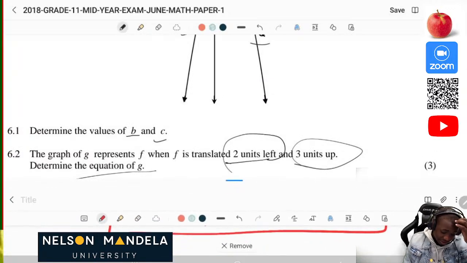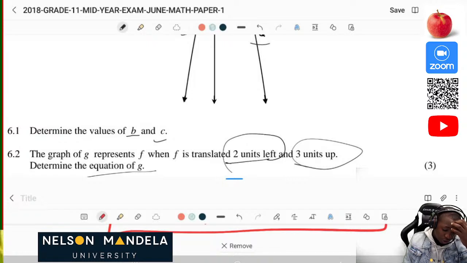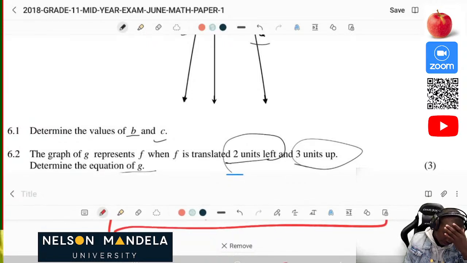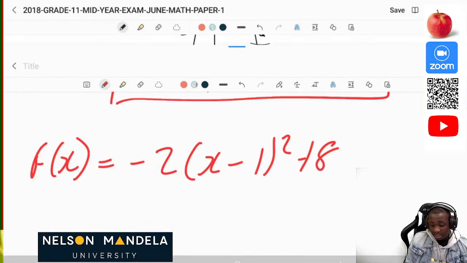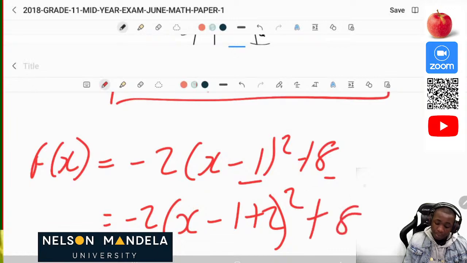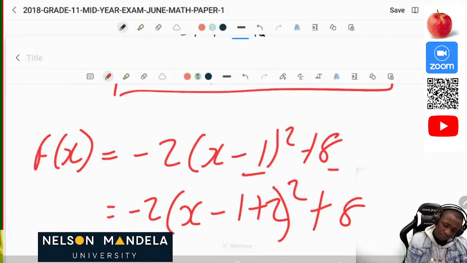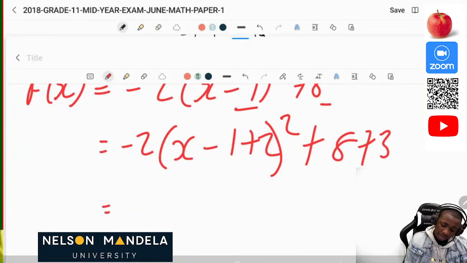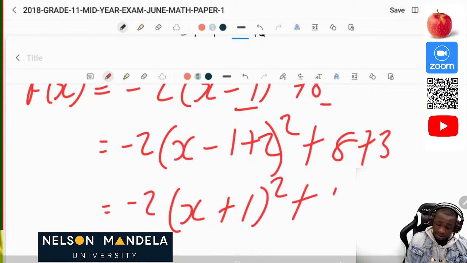When your graph has been shifted 2 units to the left, that means it is going to be shifted here, and then 3 units up. So it's going to be negative 2 of (x minus 1 plus 2). When it's shifted to the left, you add. When it's shifted to the right, you subtract. Then plus 8 upwards. It has been shifted 3 units up, so we add 3. Therefore we have negative 2 times (x plus 1) squared plus 11. So this will be the graph of g of x.